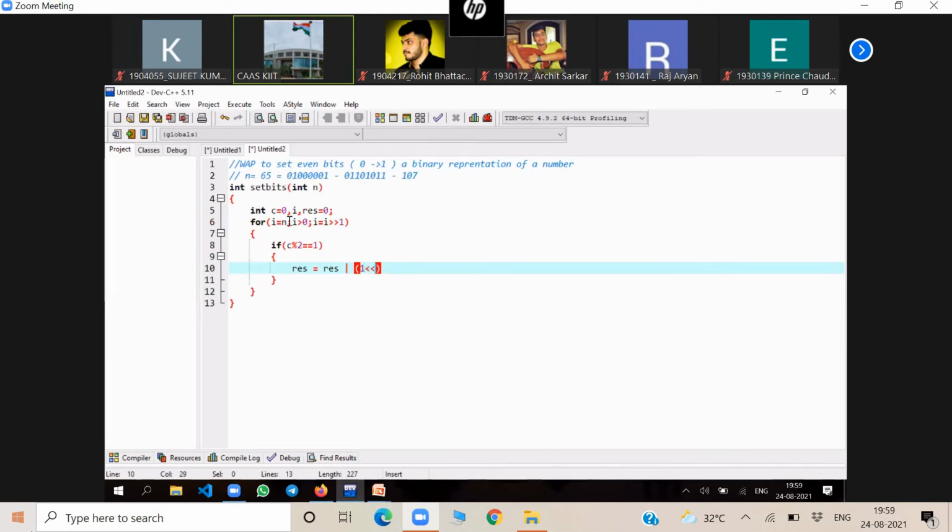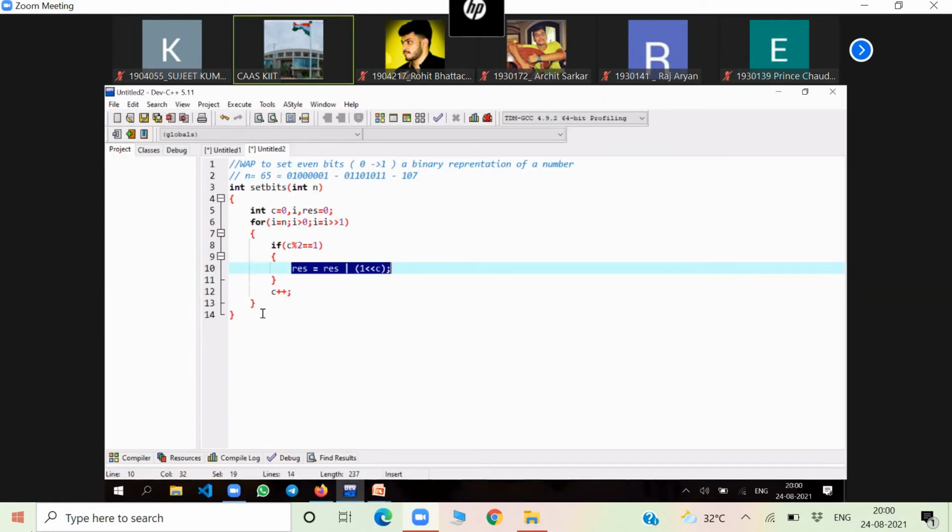I'll explain how it works, don't worry. Then c plus plus. When it is an even bit, we are changing it. This code is the main part of this program, and I'll explain how this bit manipulation works.